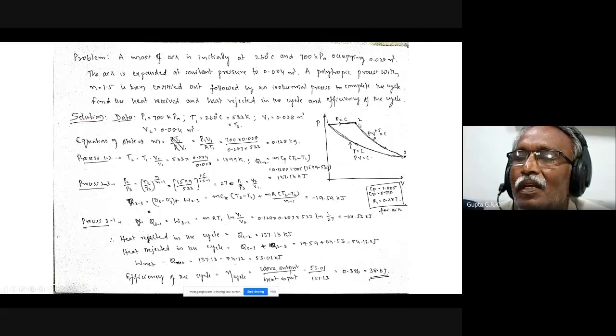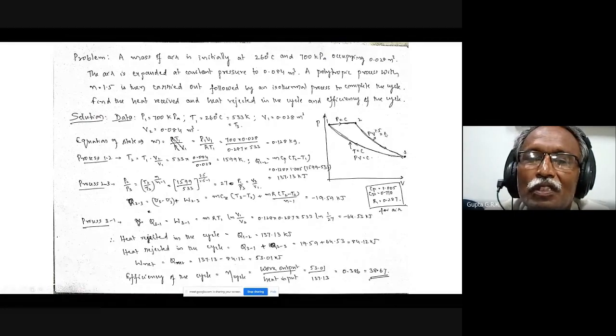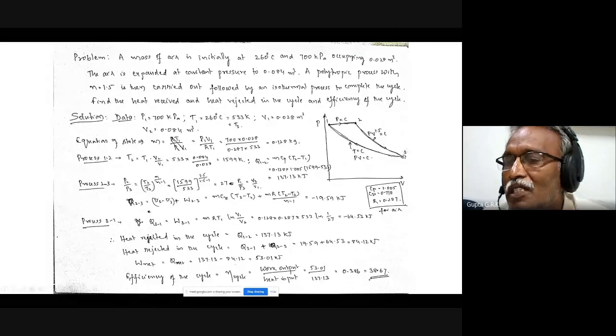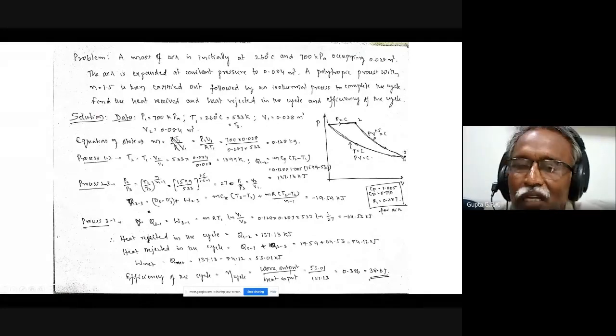And process 2-3. Because this is a polytropic process with n of 1.5, P2 by P3 is (T2 by T3) to the power of n by (n minus 1). So I can find out the ratio of 27. Because P2 by P3, I know only the ratio, since another property is not given.